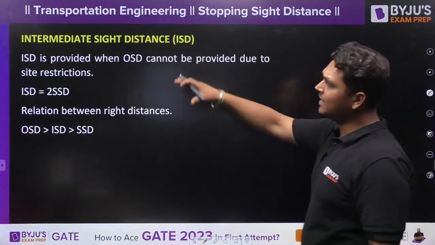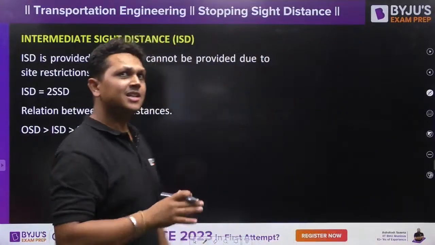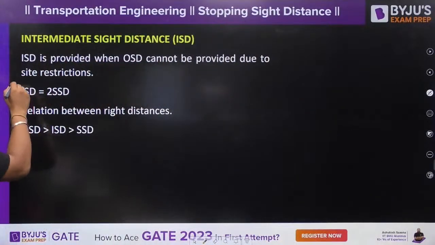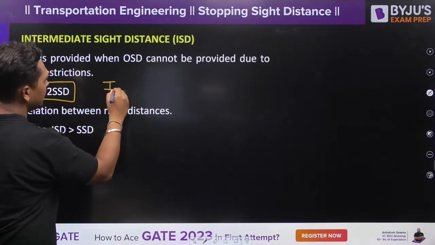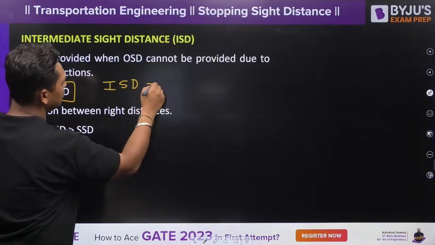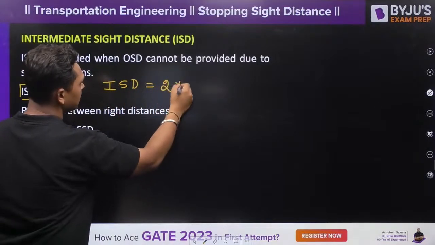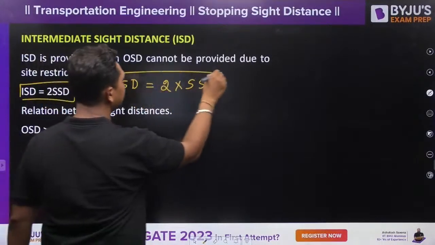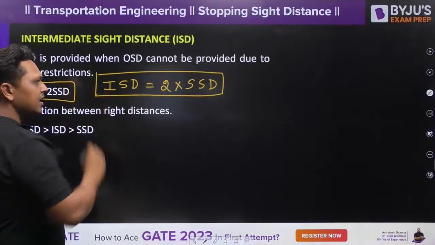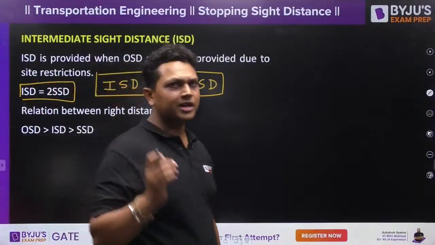So intermediate sight distance is provided, and it is equal to 2 times the stopping sight distance. So this much sight distance you will provide in order to allow some amount of overtaking operation.